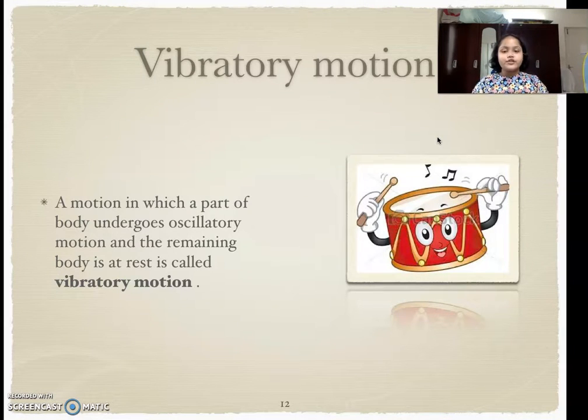Now let us talk about vibratory motion. A motion in which a part of the body goes under oscillatory motion and the remaining body is at rest, that is called vibratory motion. The best example for this is when you're playing drums. The drum is at rest, but the sticks that you are playing with are in oscillatory motion because they are going back and forth, again and again. So a part of the drum, which are the sticks, are in oscillatory motion, but the drum is not. It is at rest. So that is known as vibratory motion.